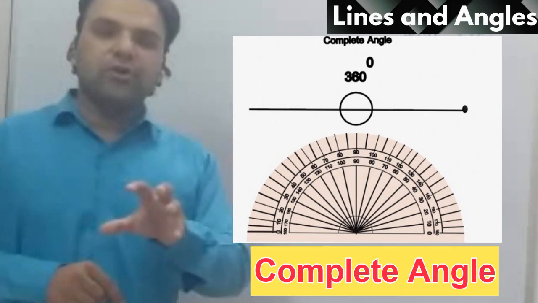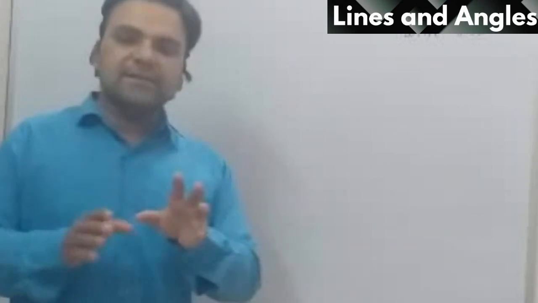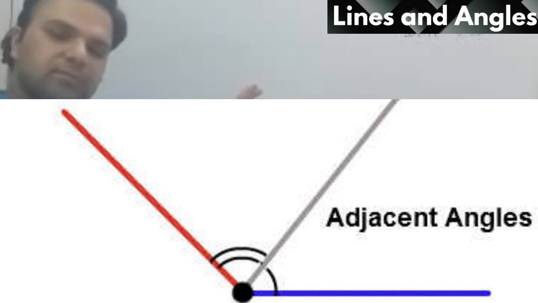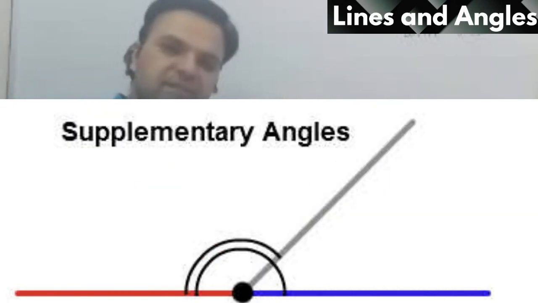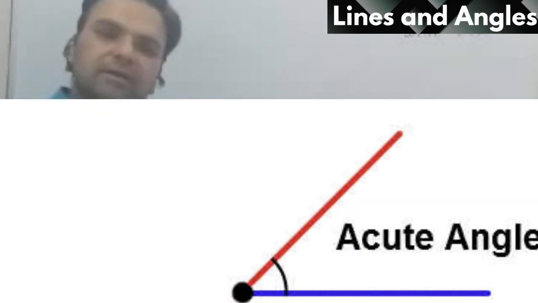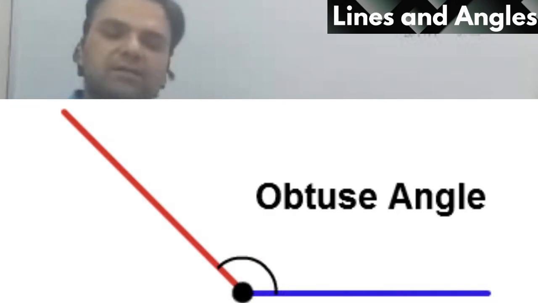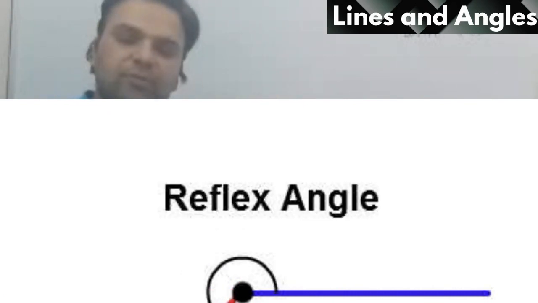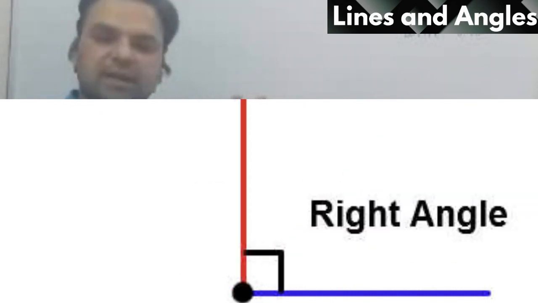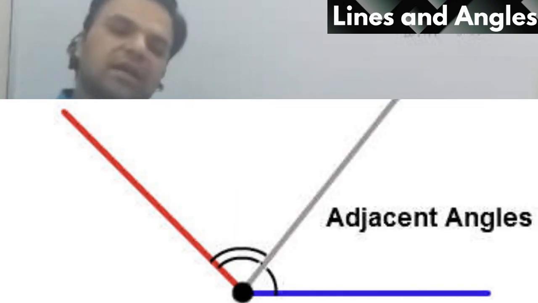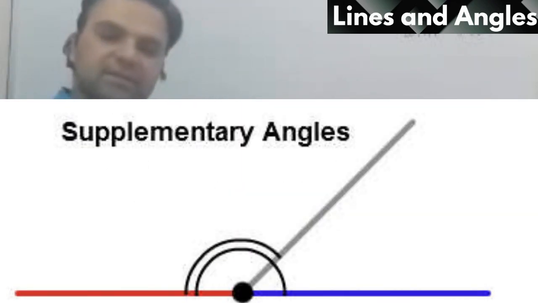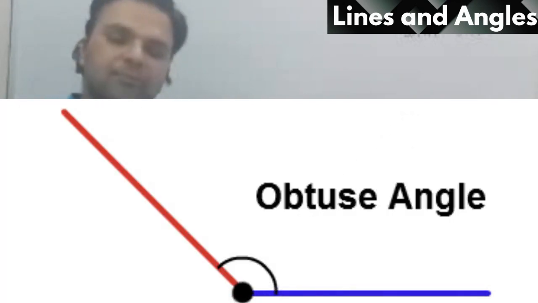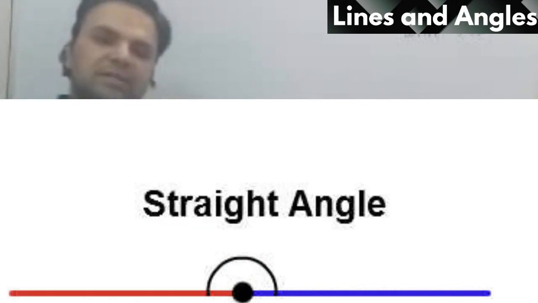So in this video we are going to learn about these lines and angles and then move to the exercise. You have to identify some pictures I will give you. I will show you some pictures afterwards, or maybe I will send you a link. You have to mark which one is obtuse and which one is acute. After watching this video, you should be clear in your mind that this particular thing is a line, this is an obtuse angle, this is an acute angle, and so on. There will be one exercise based on this. But before completing this topic, one last topic is left.